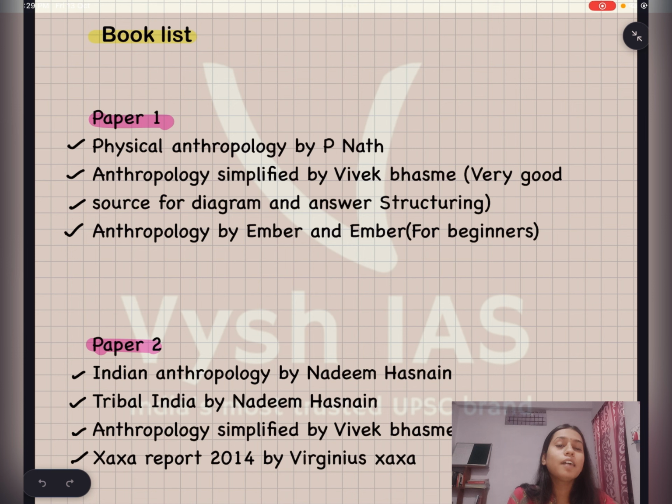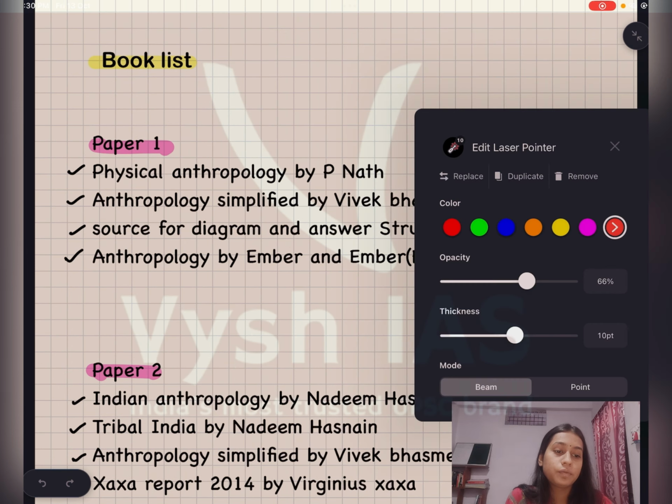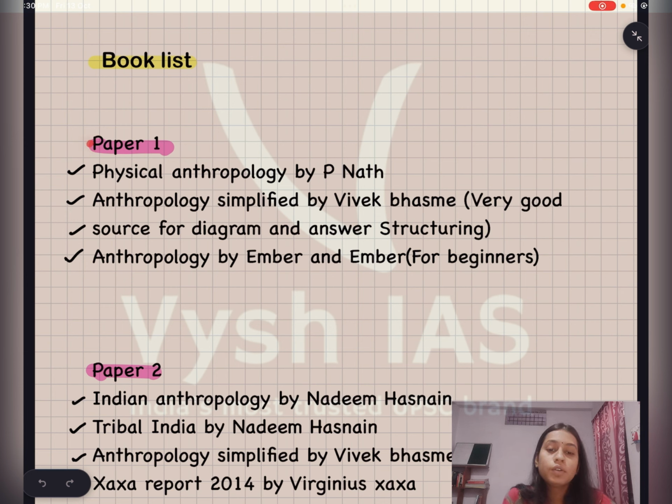Now let's have a look at the book list for anthropology. For paper 1, you have to study Physical Anthropology by P. Nath, then Anthropology Simplified by Vivek Bhashme. This book is really very good as a source of diagrams and answer structuring, but kindly don't refer to this book as standard material. Go with Physical Anthropology by P. Nath and other books. Then if you are a beginner, you have to read Amber and Amber Anthropology.